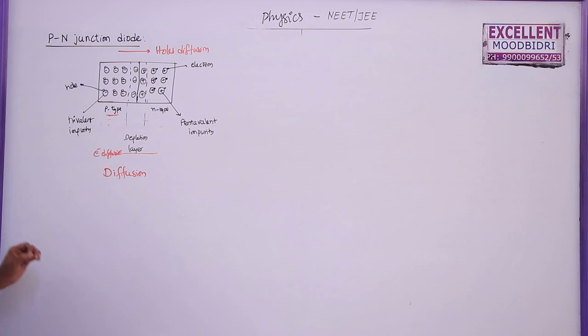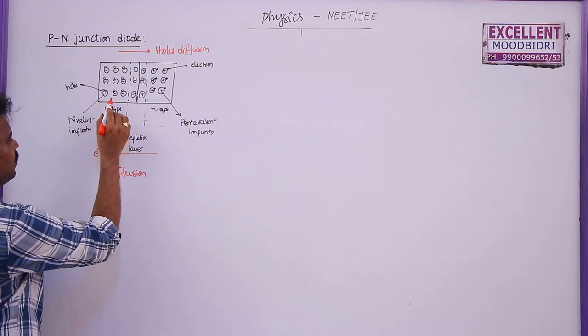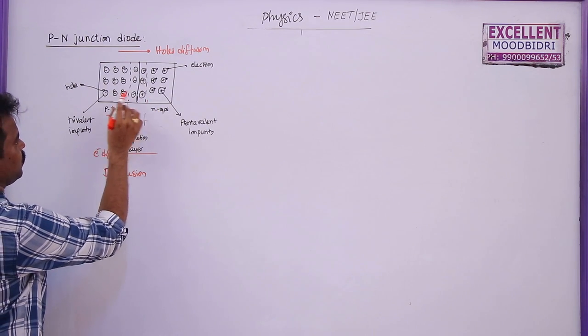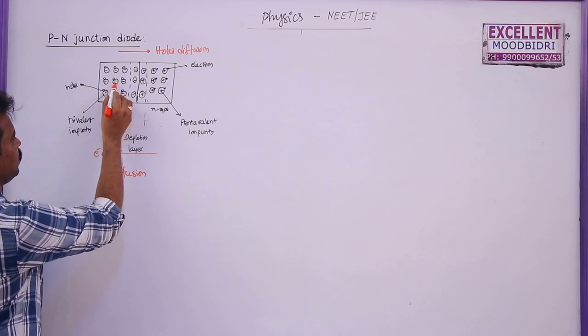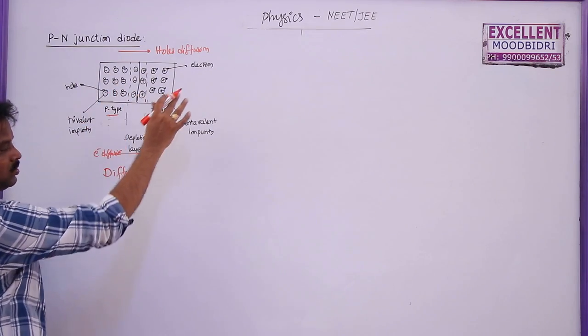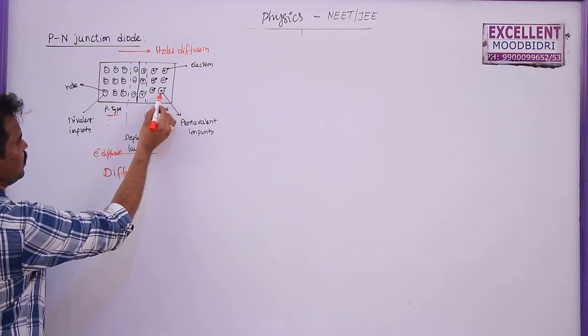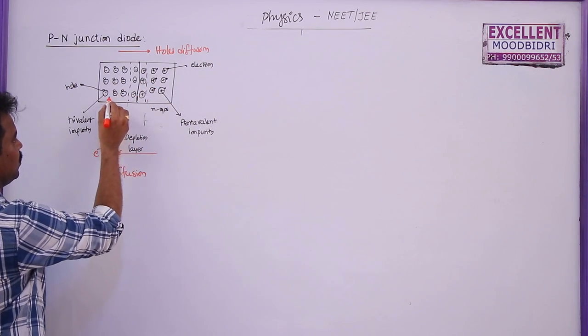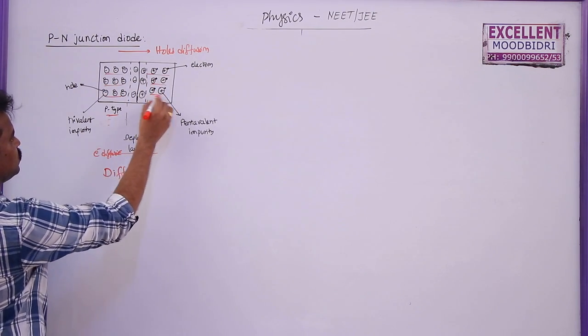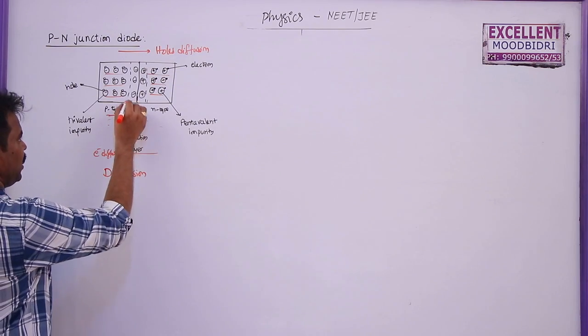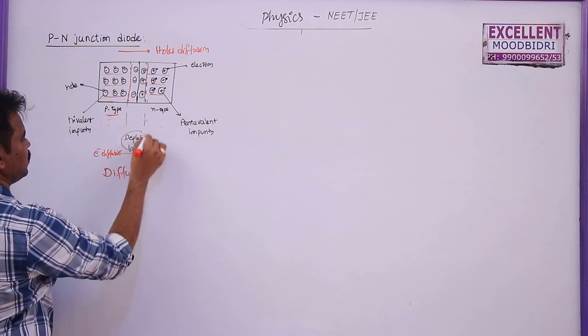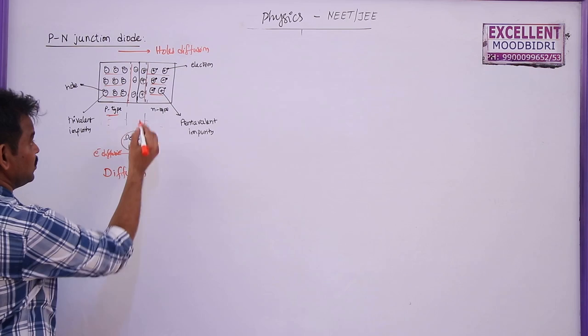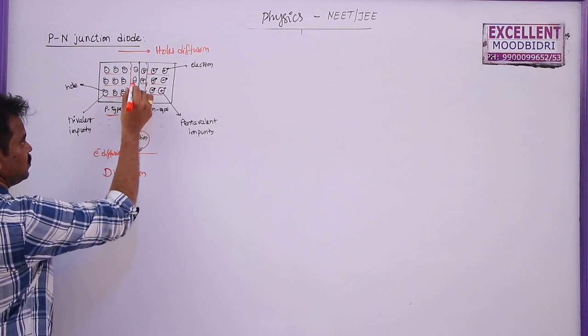After that, what happens? When most of the holes travel from here to here, we are left with only negatively charged ions here, because the positive charges have moved from here to here. Similarly, here positively charged ions will be formed. These are immobile ions. Due to this we have a region called the depletion layer between these two. Here you can see this is at high potential, this is at low potential.